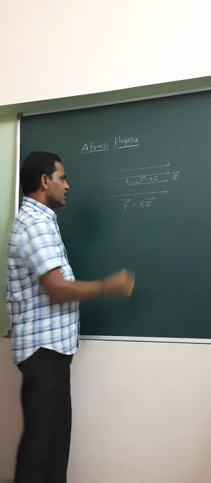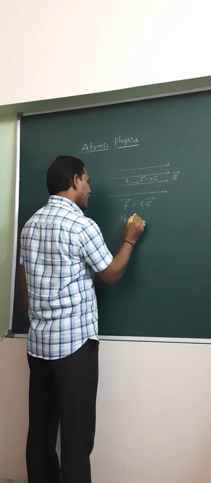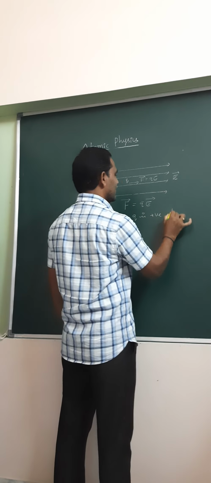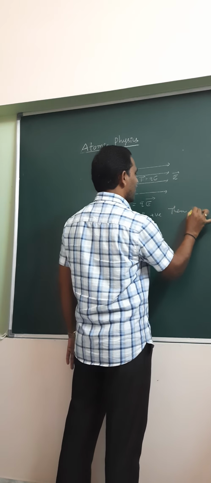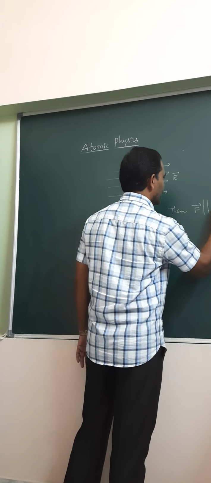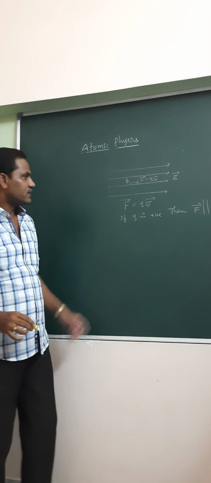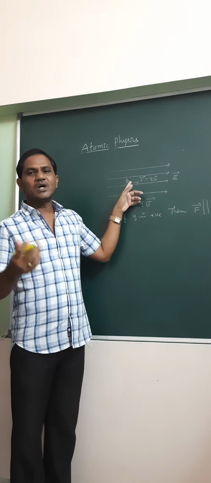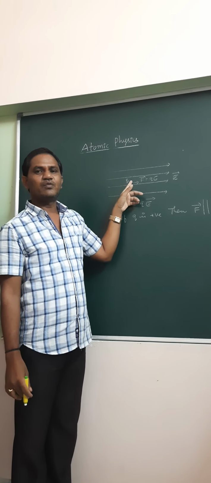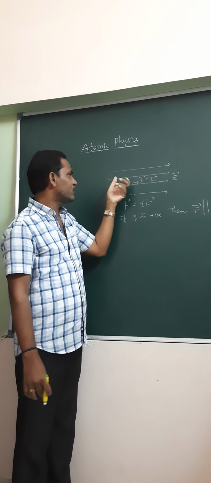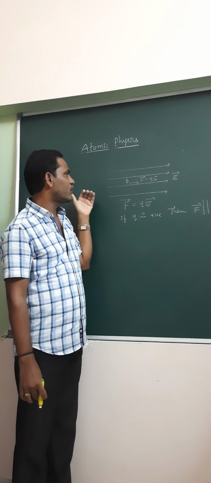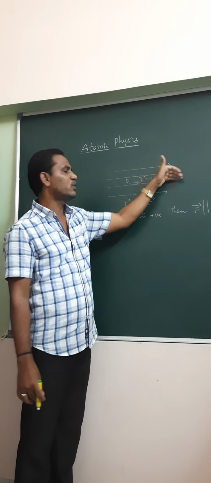Here, if Q is positive, then F bar is parallel to E bar. For example, take charged particles like proton, deuteron, alpha particle. If they are placed in the uniform electric field, then the direction of the force acting on them is parallel to the field.